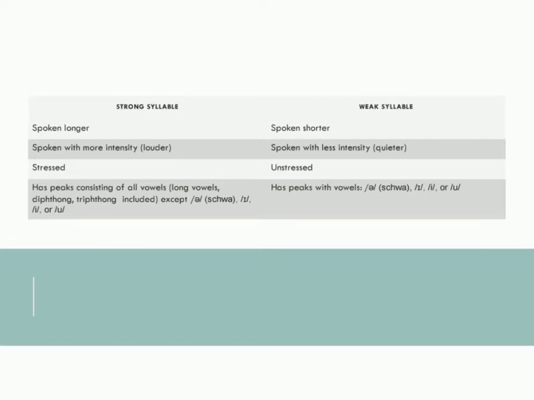Last, strong syllable has peaks consisting of all vowels, including long vowels, diphthong, and triphthong, except schwa, i, or u. And the opposite, weak syllable, has peaks with vowel schwa, i, or u. Anyway, strong syllable is pronounced with greater force, but weak syllable is pronounced with little force.